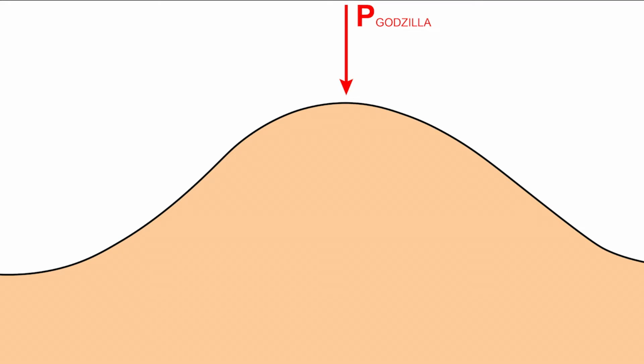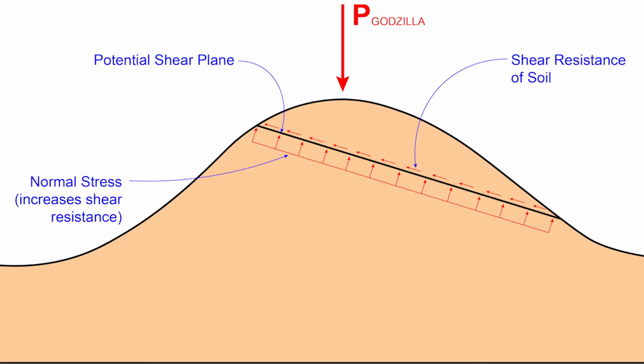When a mound of soil is subjected to a load, stresses will form along a nearly infinite number of potential sliding planes. On each plane, such as the one shown here, both normal stresses and shear stresses will form. In general, soil is ideal for compression, but has limited shear resistance that is a function of both the angle of internal friction, cohesion, and the normal stresses applied.